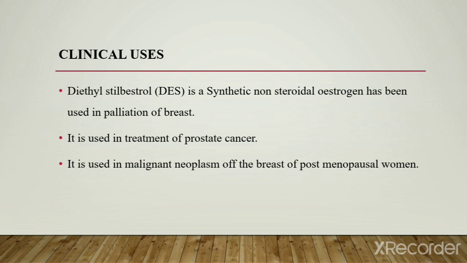It is a synthetic non-steroidal estrogen that has been used in palliation of breast cancer. It is used in the treatment of prostate cancer. It is also used in malignant neoplasm of the breast in postmenopausal women.